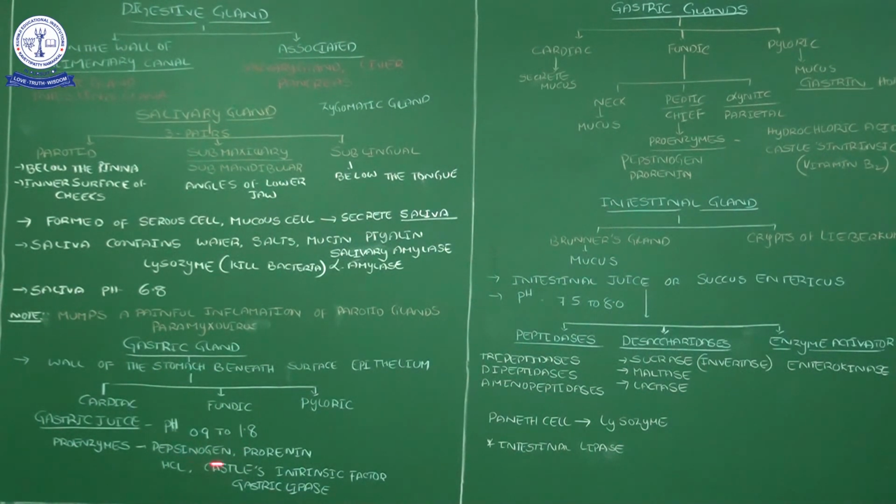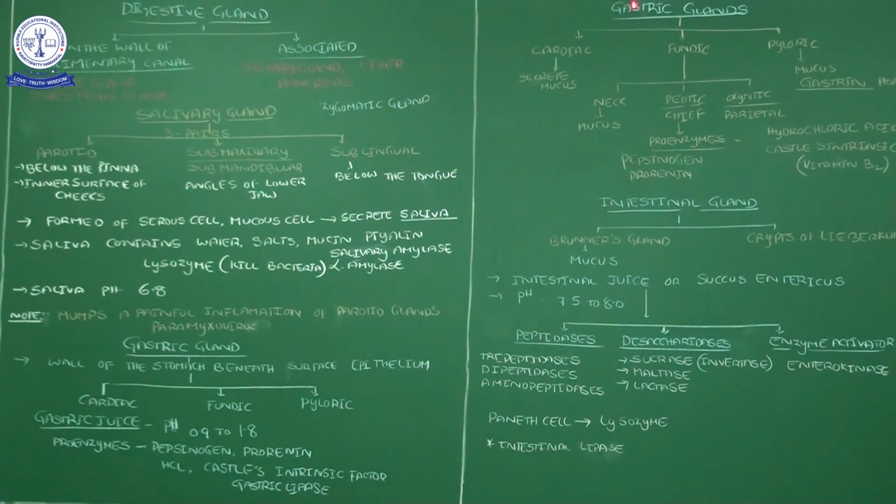Along with these secretions, one important thing is Castle's intrinsic factor, and then gastric lipase. These are the components present in the gastric juice. We want to know in detail which parts secrete these components.